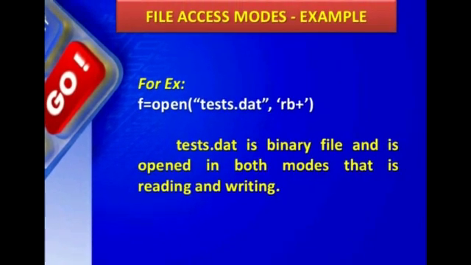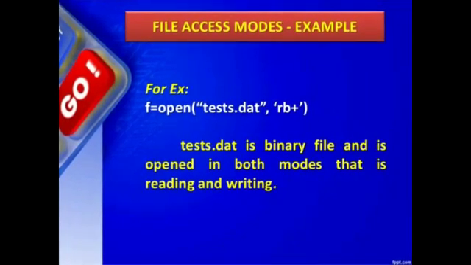RB plus means it is for reading and writing. Next example is f is equal to open test.dat ab plus. AB plus is for reading and appending. A is for appending. AB plus is for reading and appending for a binary file.